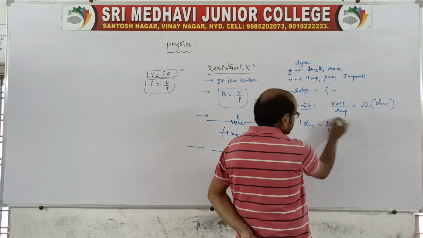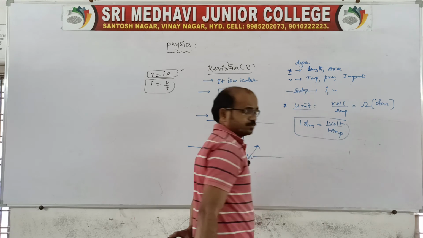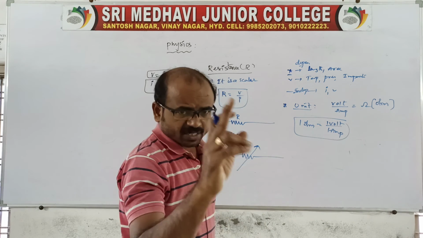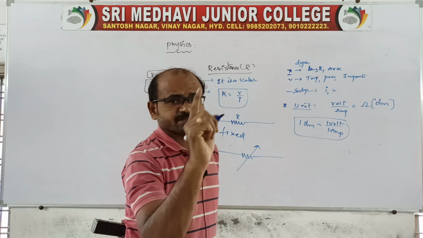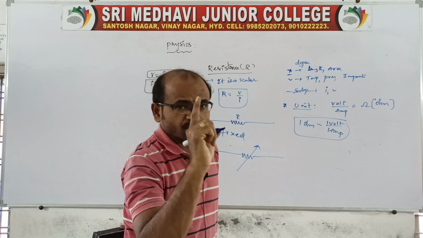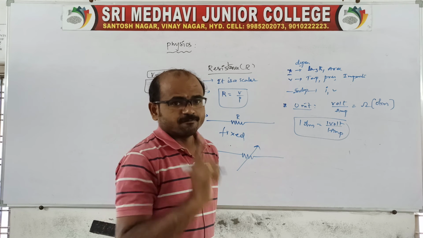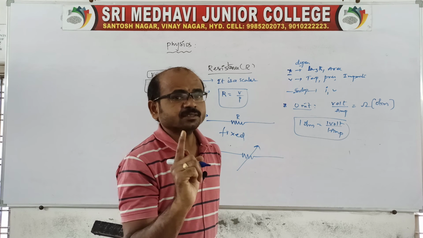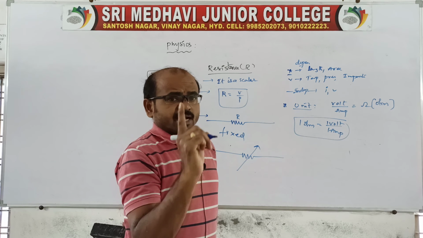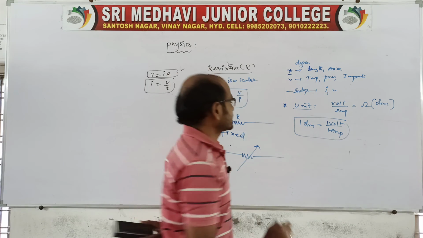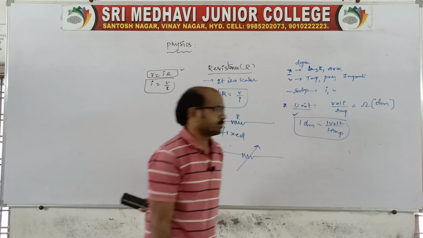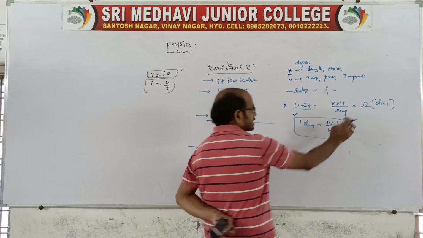That is, when 1 ampere of current flows in a conductor, and the ends of the conductor maintain 1 volt of potential difference, that is what we call 1 ohm. The symbol of ohm we can write like this.